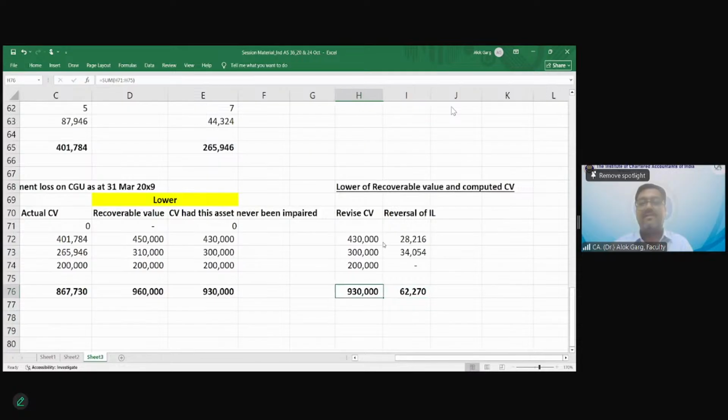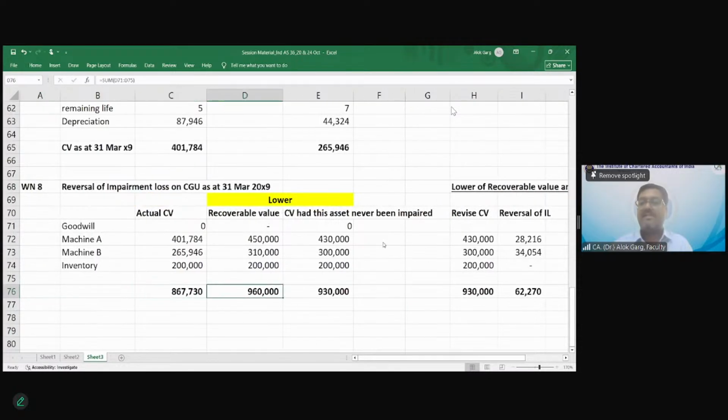So this is my reversal of impairment loss. I hope this is clear now. I hope it is clear now. Yes, sir. So friends, it's 8:46 now.